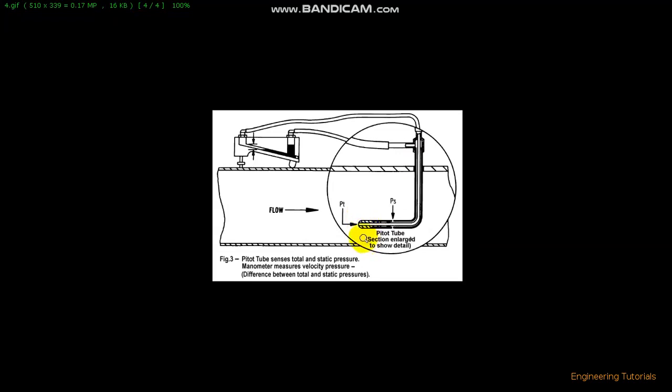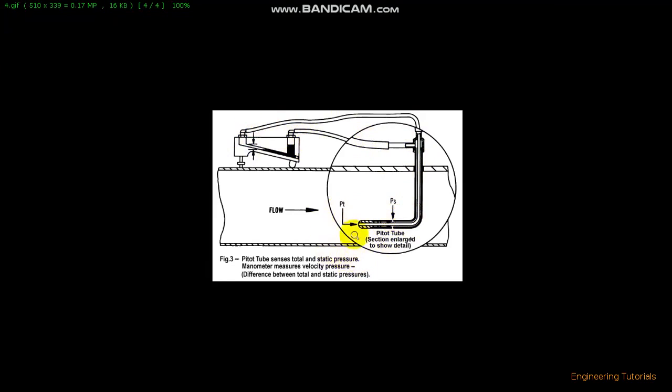As you can see, the pitot tube basically measures the total pressure and the static pressure to determine the velocity pressure. This is the manometer, and the positive port of the manometer is connected to the total pressure port. This is our total pressure, and this one is connected to the positive pressure port of this manometer, and the negative is connected to the static pressure.